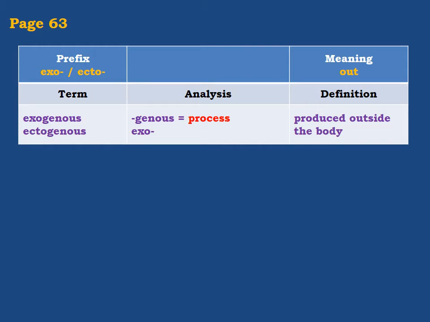Now, the first term is exogenous, gen means process, and exo, out, or ectogenous. Now the meaning is produced outside the body. If a person gets a disease from a virus which comes from outside his body, we say exogenous.